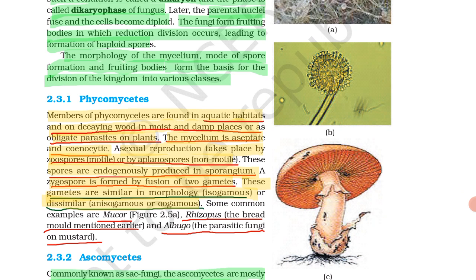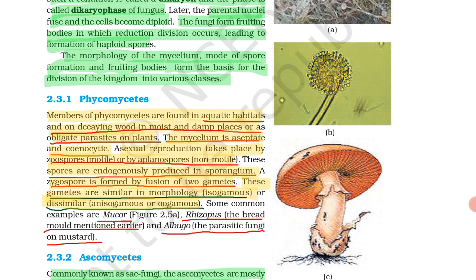The mycelium of Phycomycetes is aseptate and coenocytic. Next is asexual reproduction by zoospore. Zoospore is motile and aplanospore is non-motile. So you have to see here very minutely about zoospores and aplanospores.